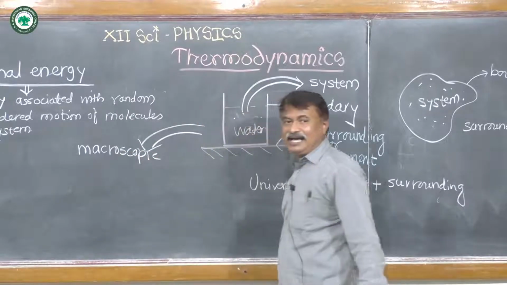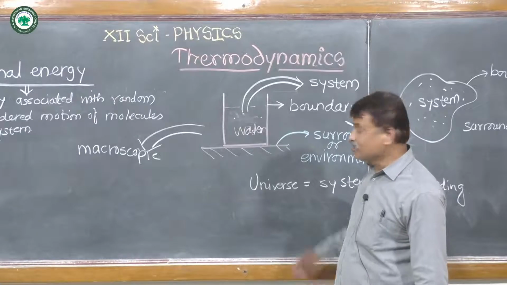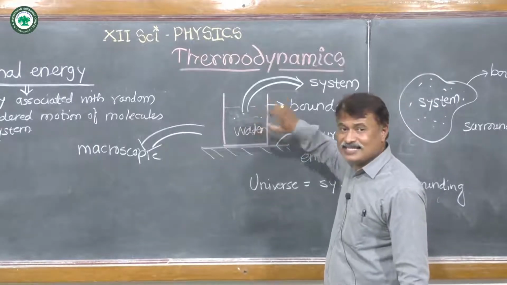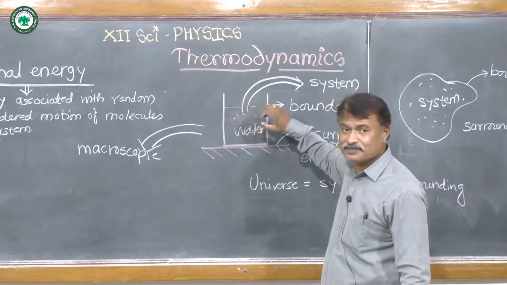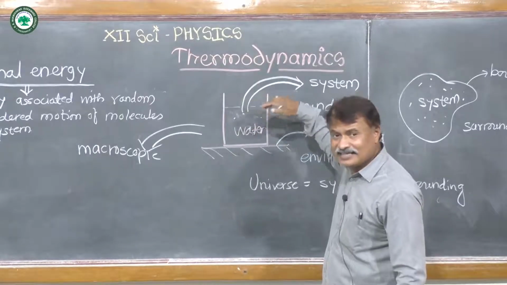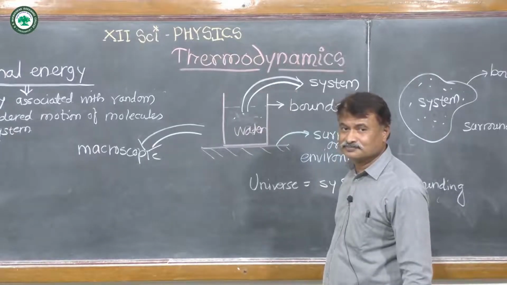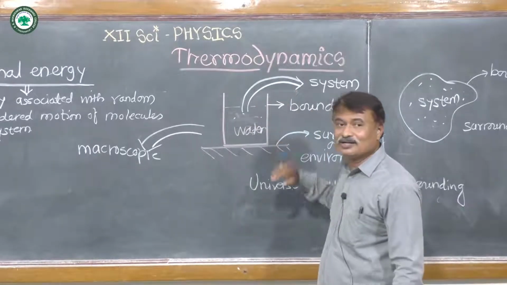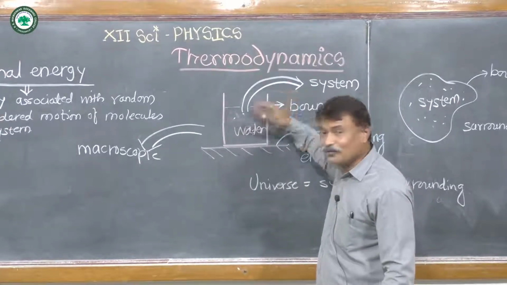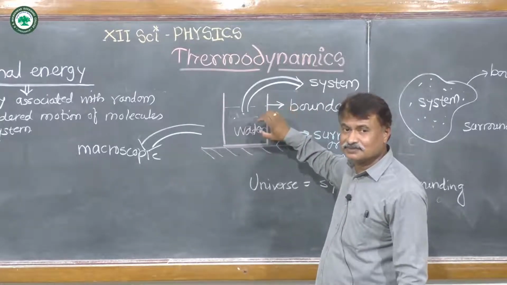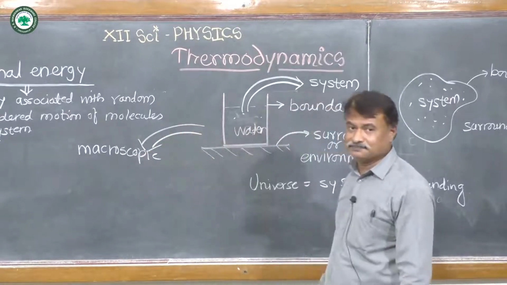Under the macroscopic observation, we see that the water poured in the vessel is at rest. As water is at rest, its velocity is 0. As velocity is 0, its kinetic energy is 0 and potential energy may also be 0. So this is our macroscopic observation.